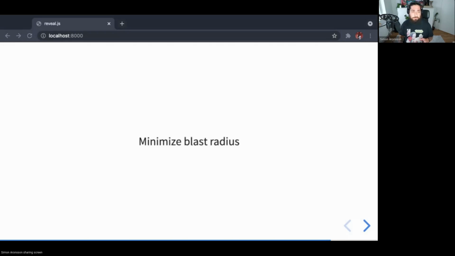And as with most DevOps practices, it's always good to start small. So we talk about something that we refer to as minimizing the blast radius. And the point is that until we get the hang of what we're doing, we shouldn't really get anywhere near a production environment with this. While the goal should be to do chaos engineering in production eventually, a staging environment usually has enough similarities to serve as a dojo of sorts where we can practice our craft and sharpen our skills prior to taking on